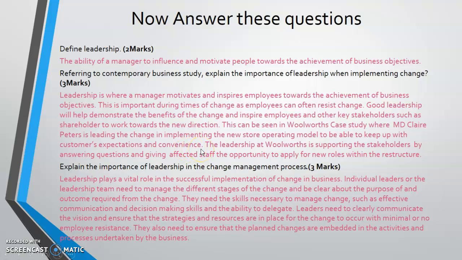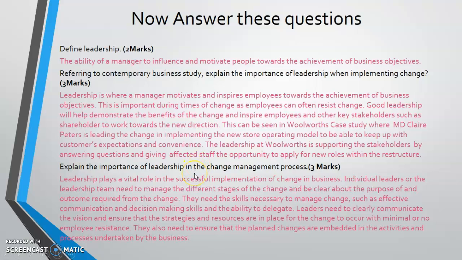The leadership at Woolworths is supporting the stakeholders by answering questions and giving affected staff the opportunity to apply for new roles within the restructure. Okay, so again, when we are looking at contemporary business study, you have to link it back to the case. Okay, do not give me the generic answer. Link it back to the case, how it is important to that relevant case.